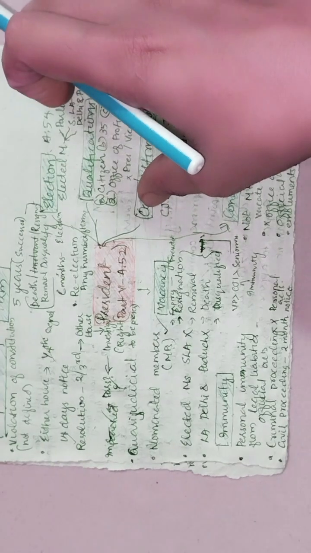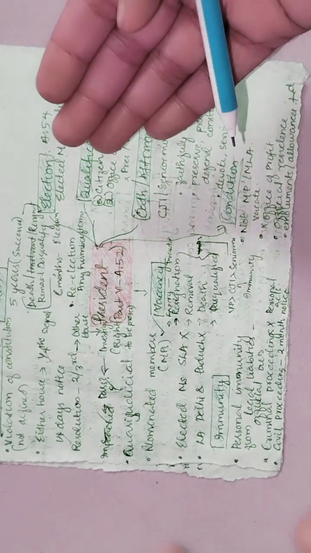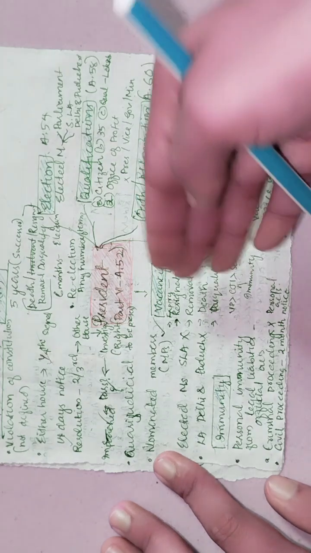So this is the class about the president.